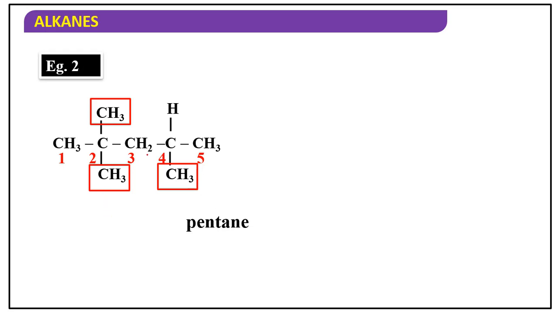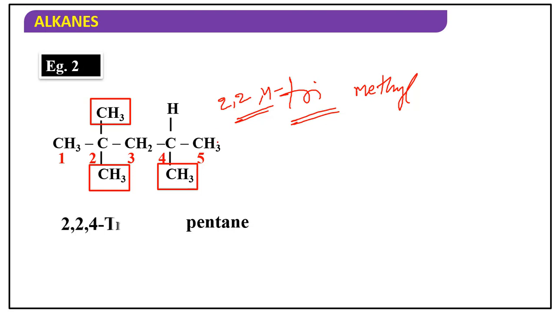But these 3 methyls, where they are located, the location we have to represent, that is second position 2 methyls are there, and fourth position 1 methyl is there, 2,2,4, and between number and name the hyphen will be there, between numbers comma.